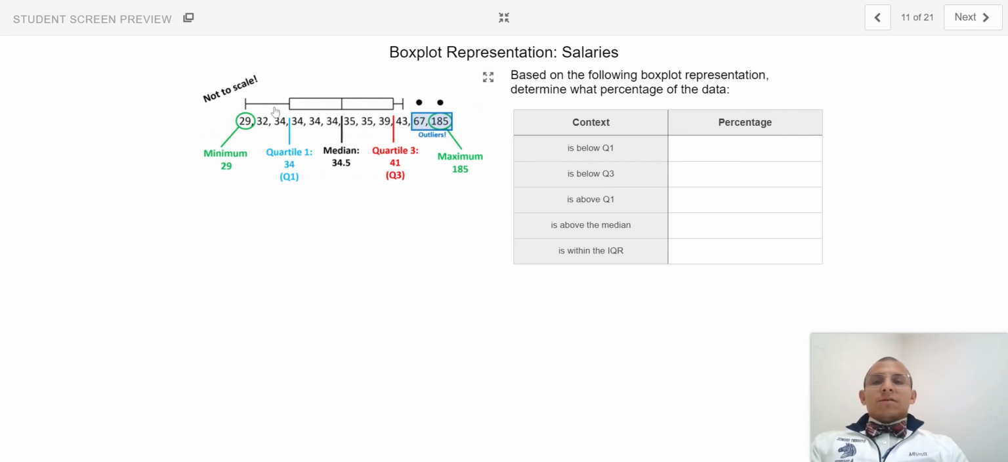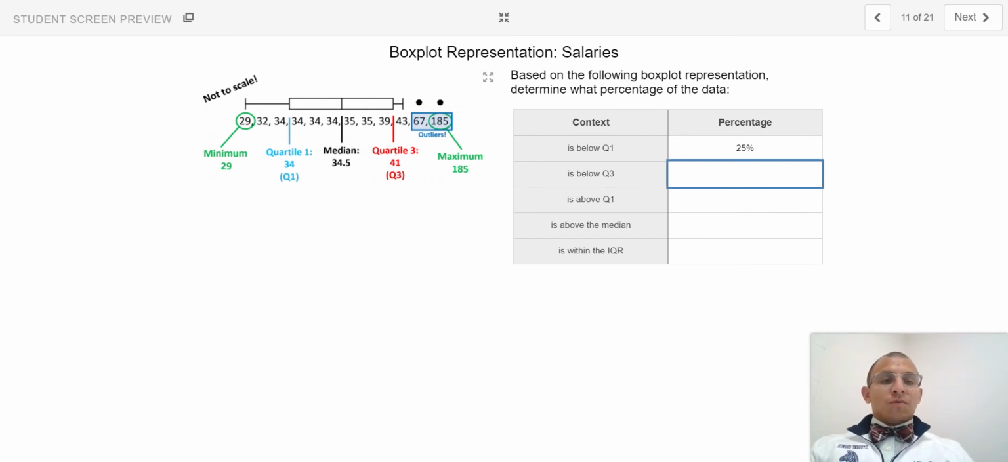Using the salary data, I've generated a box and whisker plot that is not drawn to scale. So once again, note not drawn to scale. Using these particular markers, determine what percentage of the data lies below the first quartile. We addressed this earlier on in the video, so if you've forgotten, right, quartile is just a statistical word for quarters. So there should be approximately 25% of the data that is laying below the first quartile.